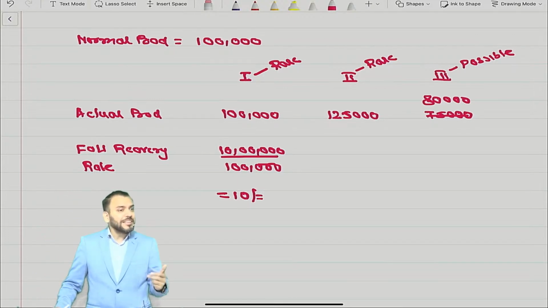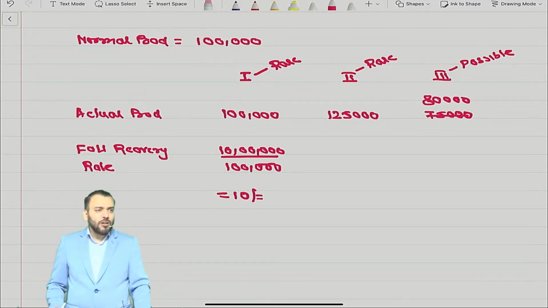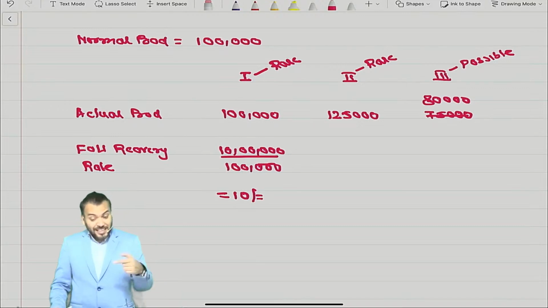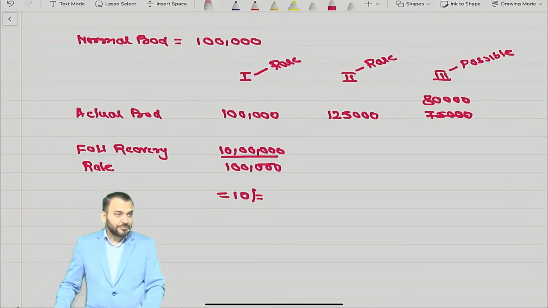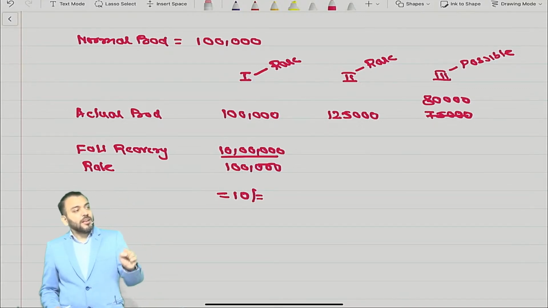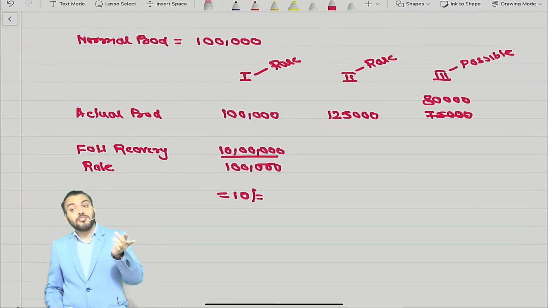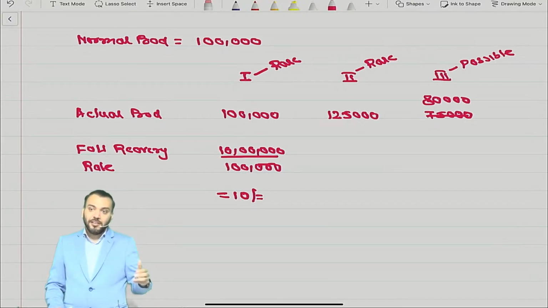Now you will say, so why is 1,25,000 not possible? There can be some abnormal gain. My question to you all, whether there is any concept of abnormal gain in this particular concept, means you can produce 1 lakh normally and you produce 1,25,000 actually. So you will say there is an abnormal gain.